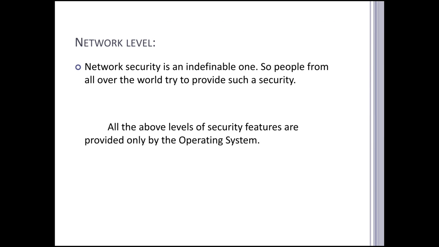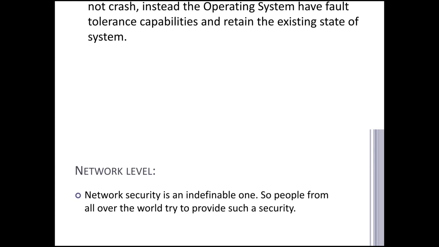The next one is network level. Network security is an indefinable one, so people from all over the world try to provide such security. This is one kind of security also. All the above security features are provided only by the operating system.